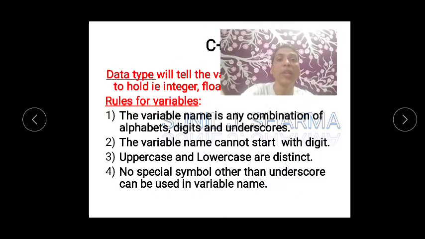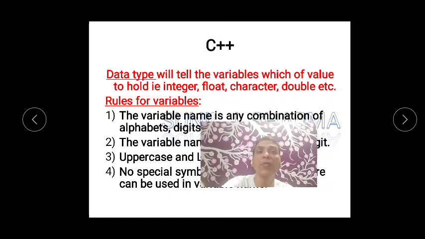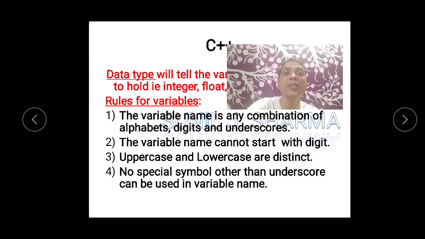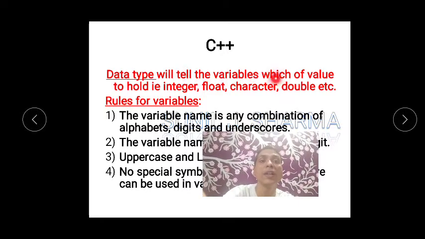Now variables are very, very important. In the same way, data type, you can see the rule here. What do you mean by data type? Data types are very important. They tell the variables which type of value to hold, that is whether to hold an integer value, float value, character value or double value.